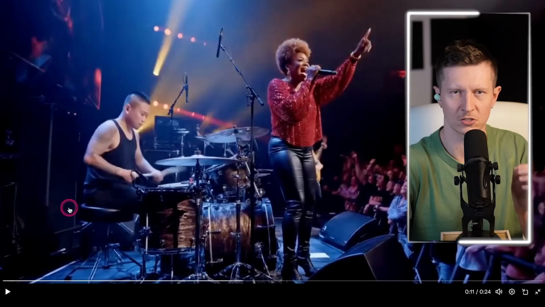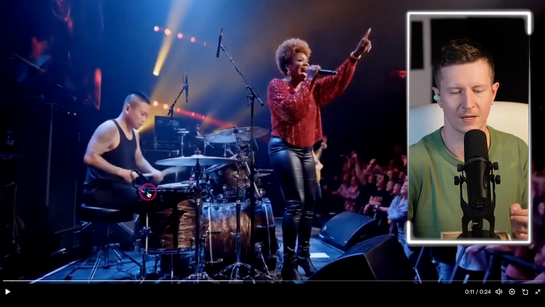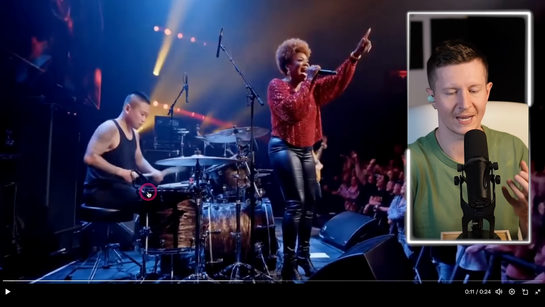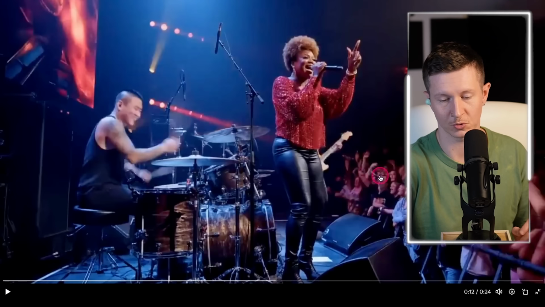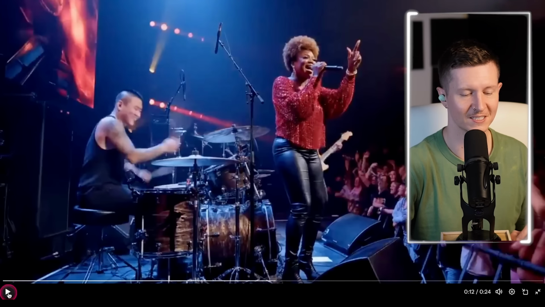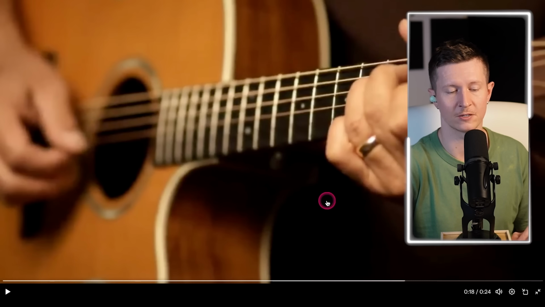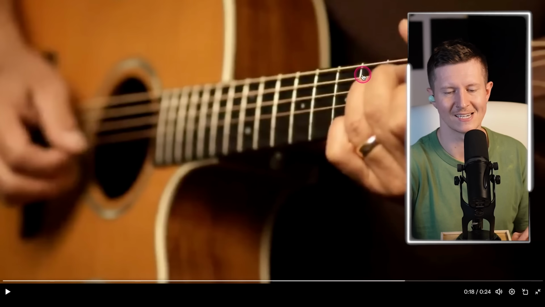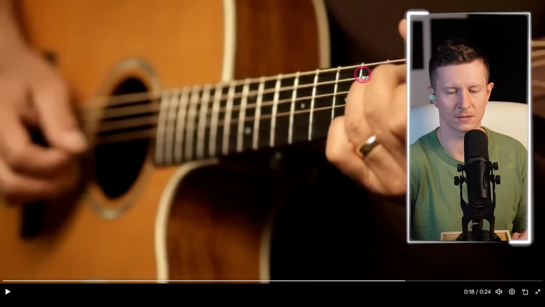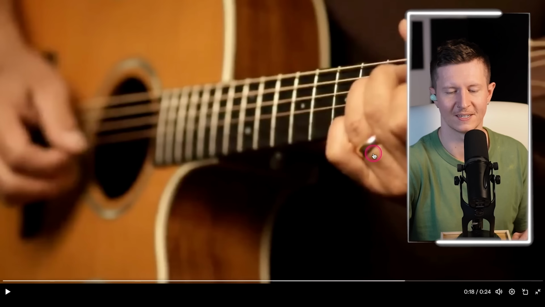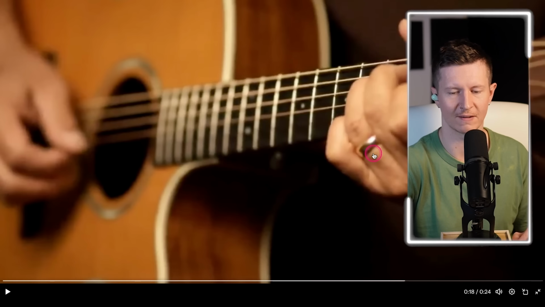The different genres available inside of this is also extremely interesting. Here we have a live concert, and we have a drummer and a vocalist working together. There is also a guitarist obscured behind the singer. This is a beautiful shot because we go from a close-up of playing the guitar, and not only do we see the hands correctly rendered with all of the fingers, but we also have a ring finger with a ring on it, which is a lovely little detail.